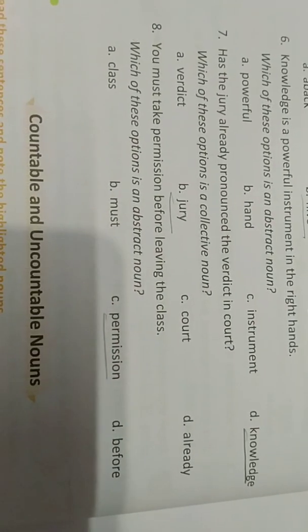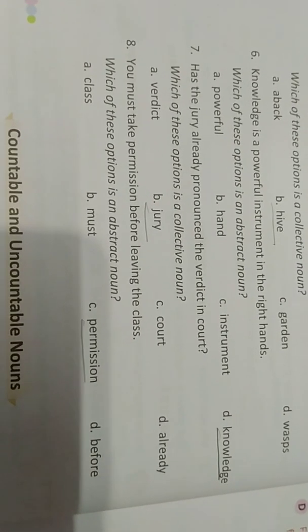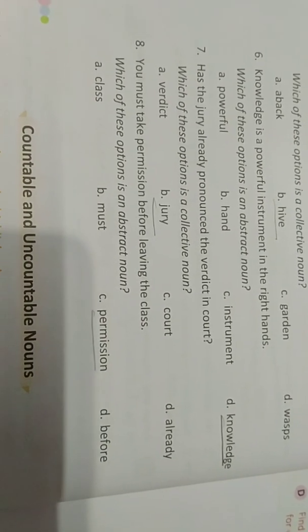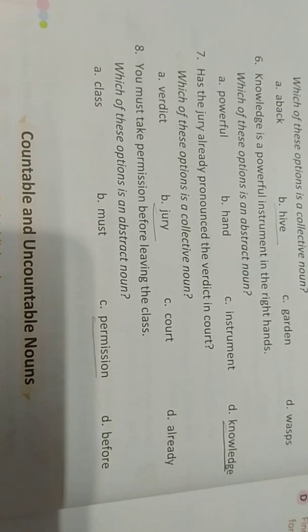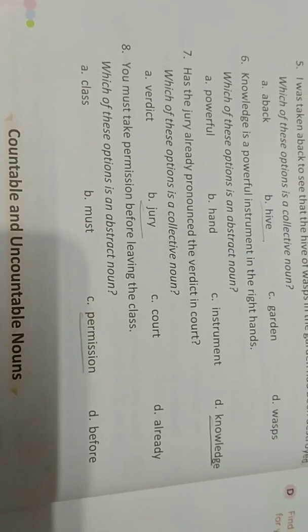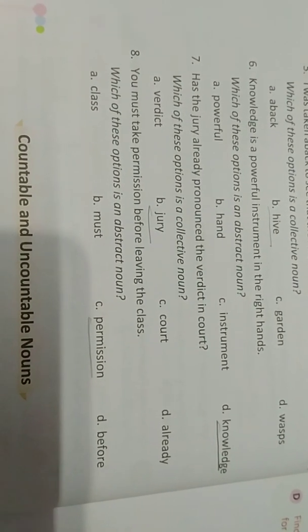Verdict, jury, court or already? Jury is the collective noun in this sentence. You must take permission before leaving the class. Which of these options is an abstract noun? Class, must, permission, before. Permission.